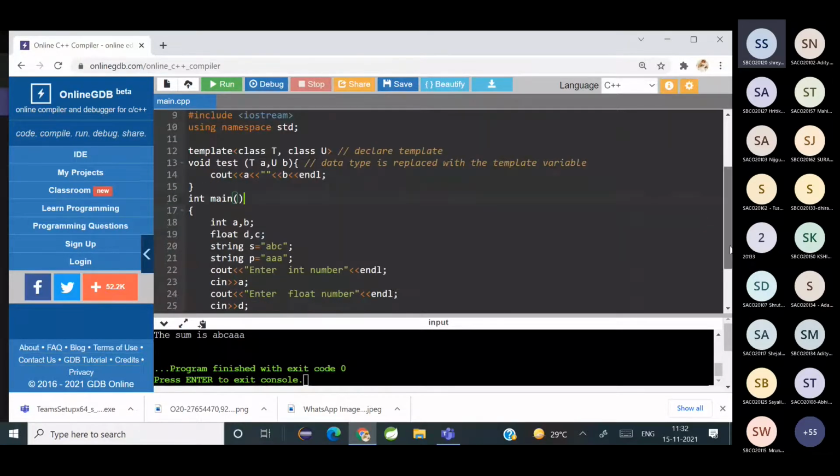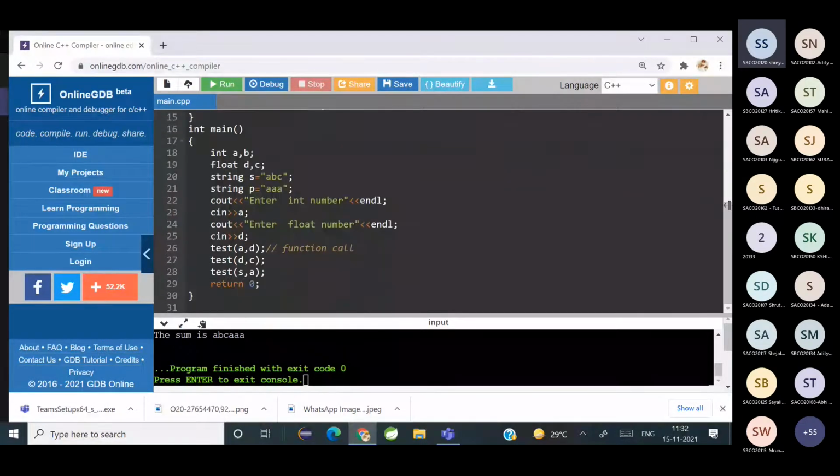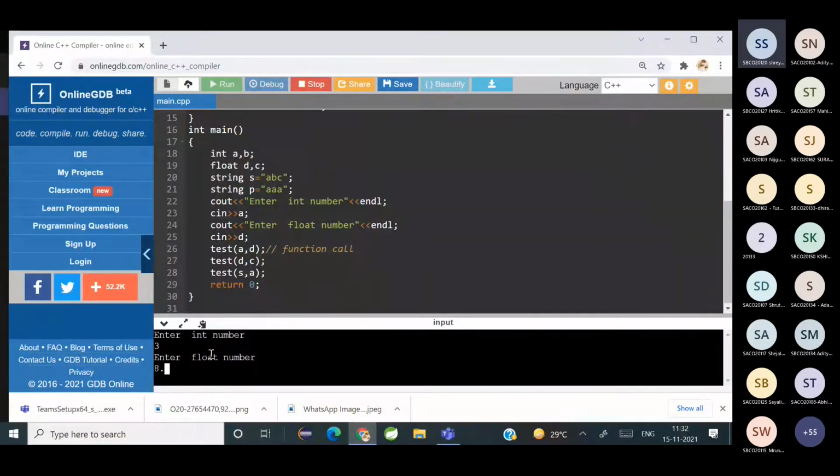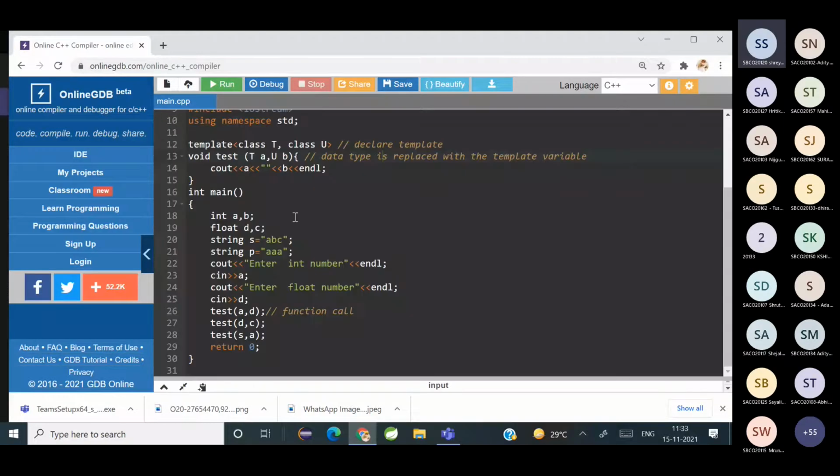Now let's see. This is the way you can use multiple data types, when you want to use multiple template variables. Let's check it out. Enter integer variable, say 3, float 9. Can you see what happened? 8.9. Yeah, there was no space, that is why it was not understood.